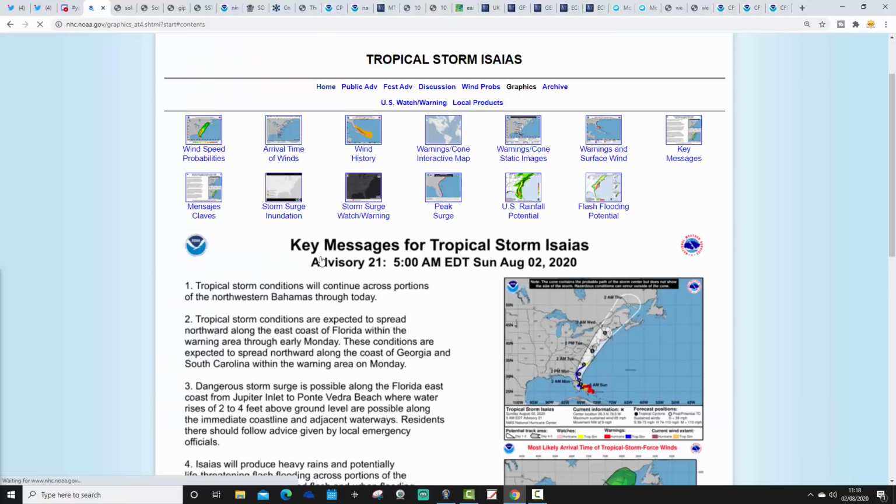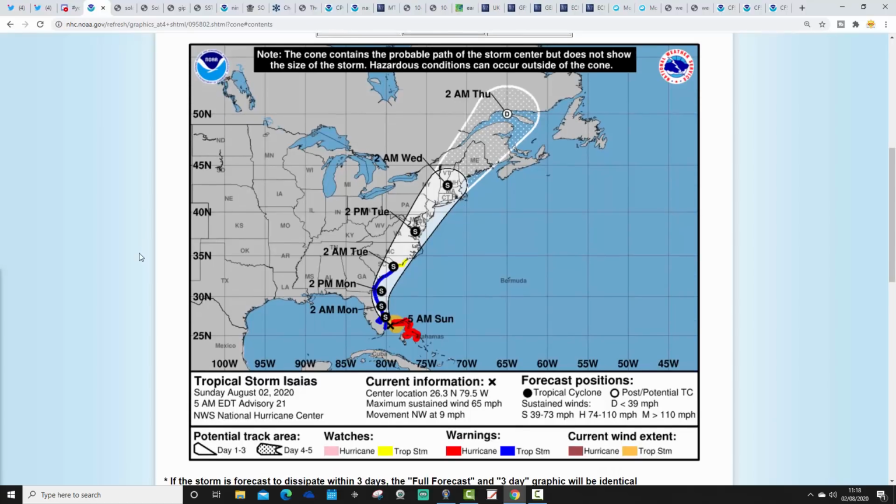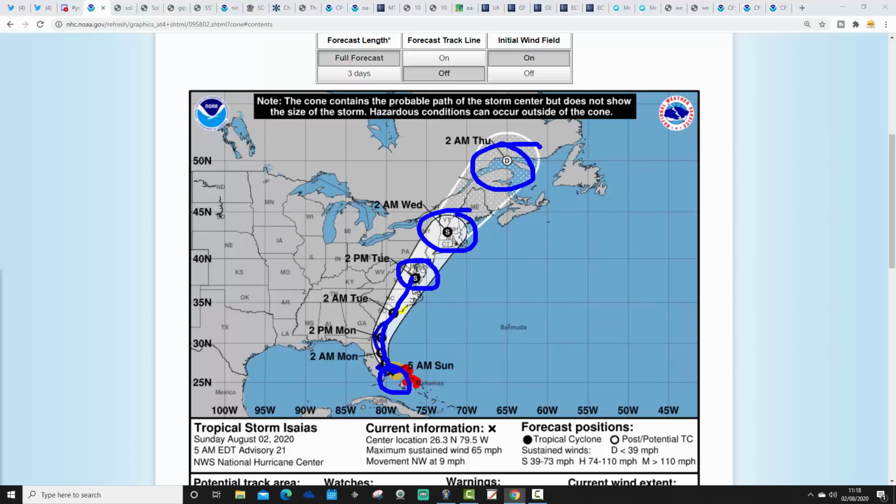Let's click on Isaias and see what's predicted to happen. So it's not going to go back up to a hurricane. It's going to remain now as a tropical storm, apparently. So Tropical Storm Isaias will move up the eastern side of Florida, up the east coast of Georgia, and then up through South and North Carolina, up to Virginia by the time we get through to Tuesday, and then carrying on further northwards until it finally gets to Newfoundland sometime around Thursday, when it will be a post-tropical depression.